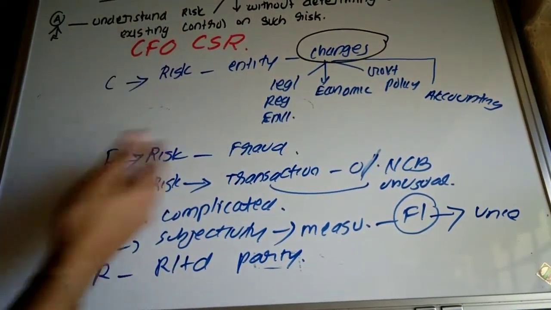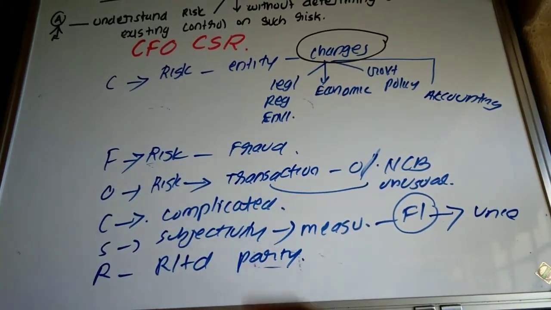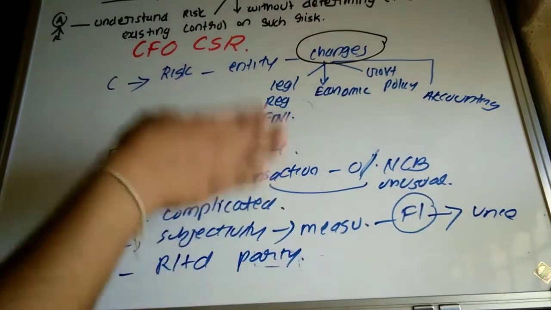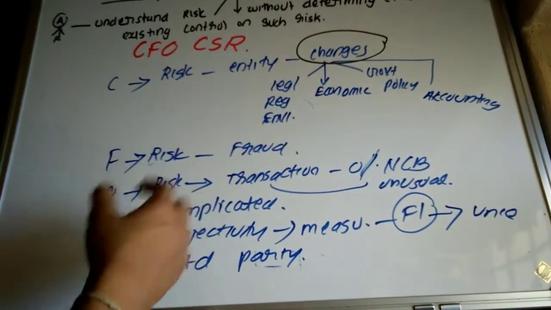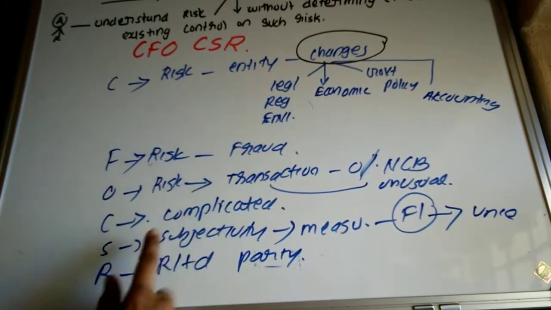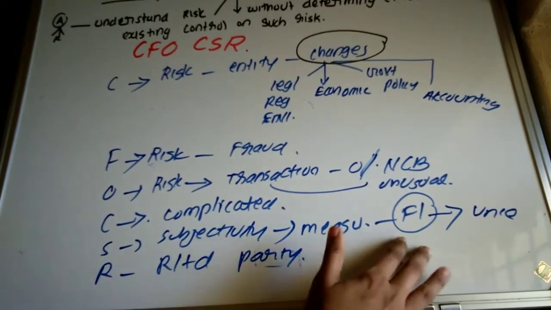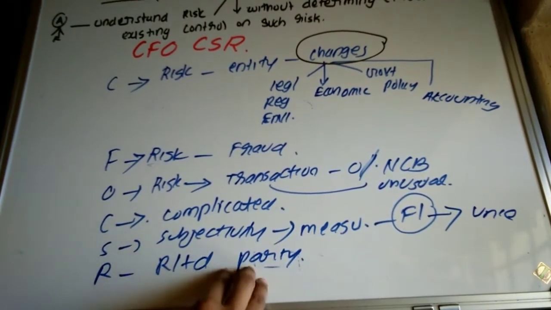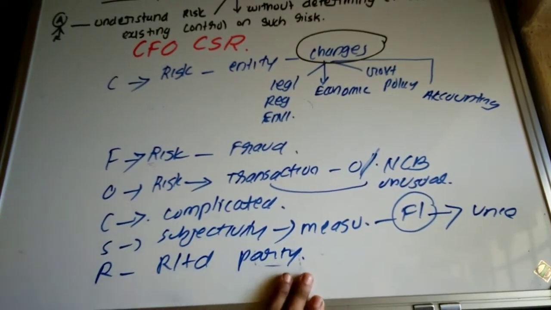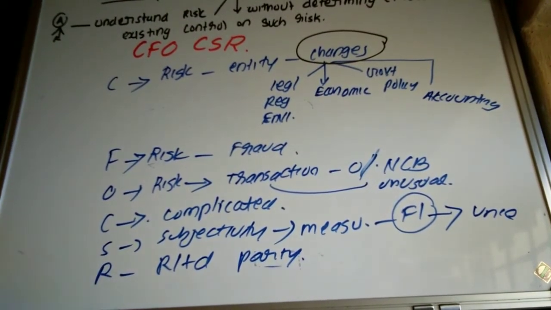Then any risk because of the fraud, any risk because of the transaction entered into by the entity outside of the normal course of business, or unusual transaction. Then risk because the entity is intentionally entering into complicated transactions. Risk because of the subjectivity in measurement of financial information. Then the last one, risk because of related party transactions. Okay, so these are the risks that require special consideration.